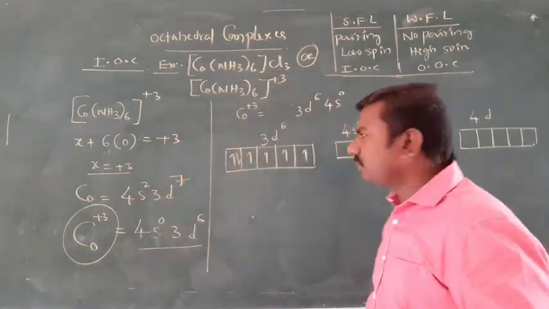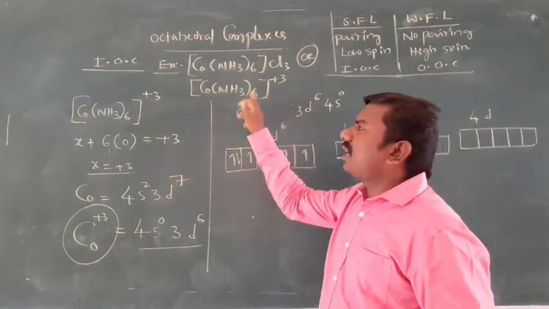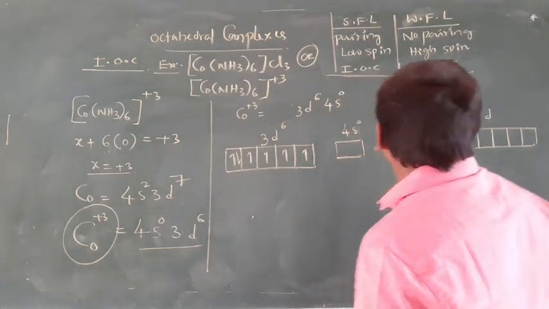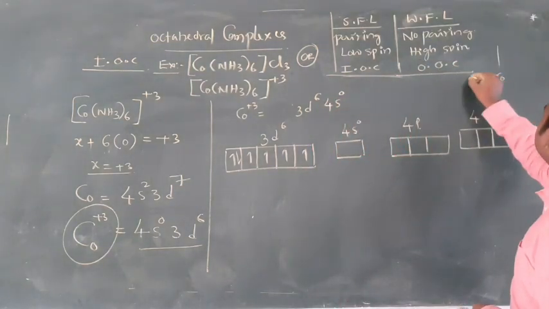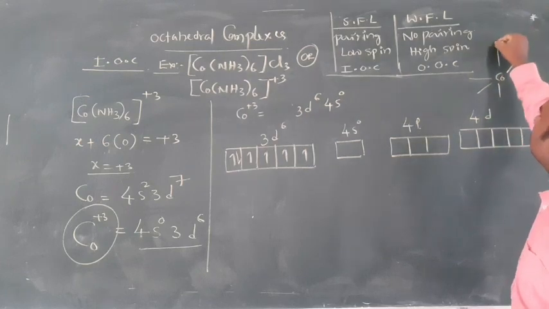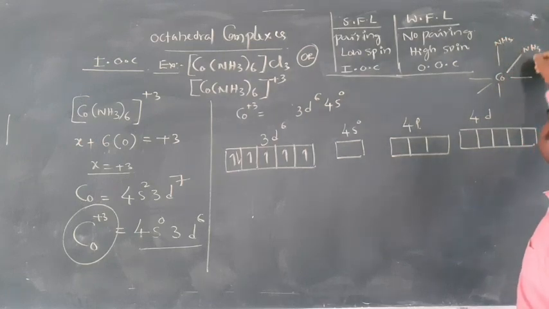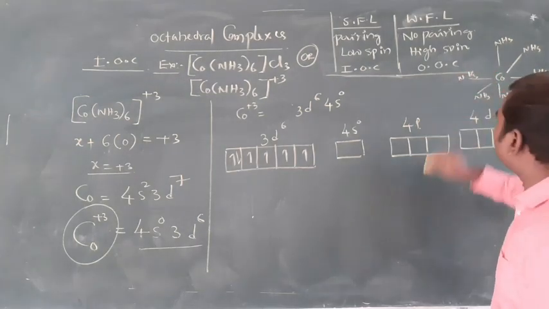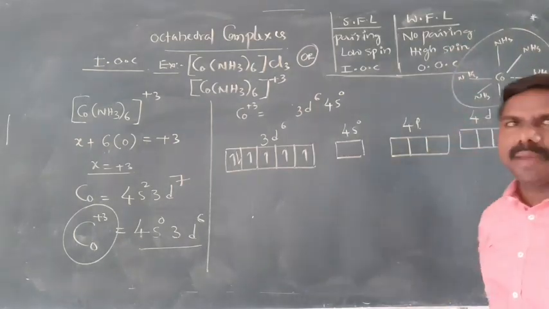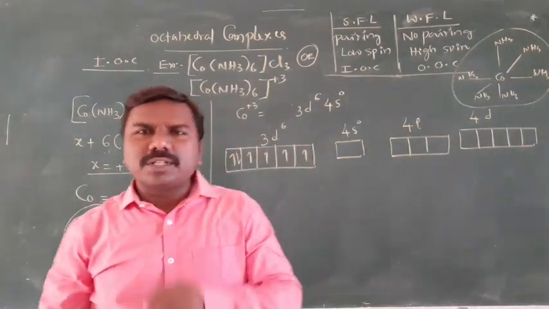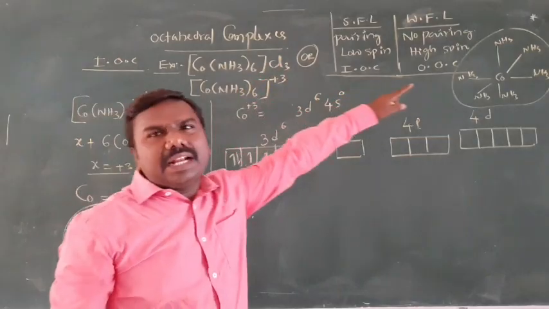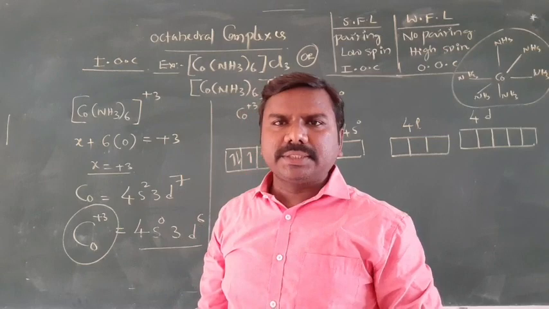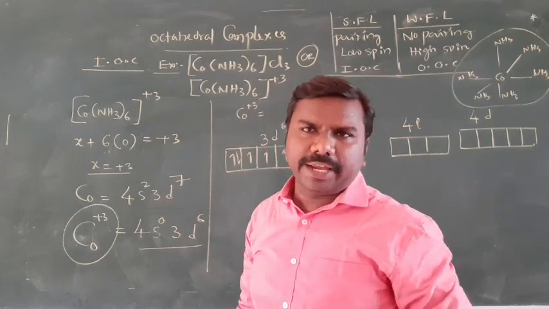Now, how many ligands are here? Totally 6 ligands are directly bonded to the cobalt atom. If you observe this structure, cobalt has totally 6 ligands, all of them NH3. So 6 bonds are required. NH3 generally acts as a weak field ligand.